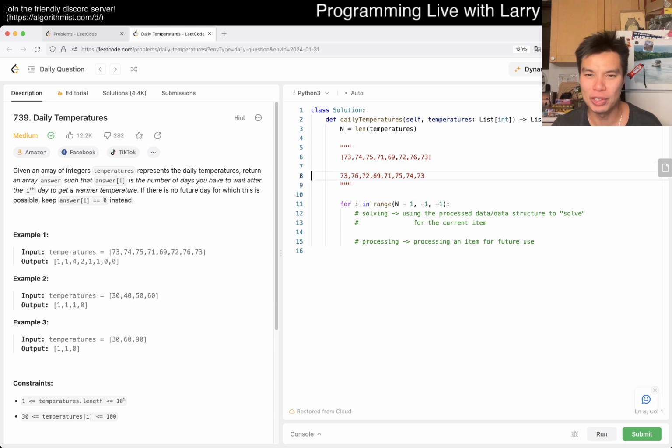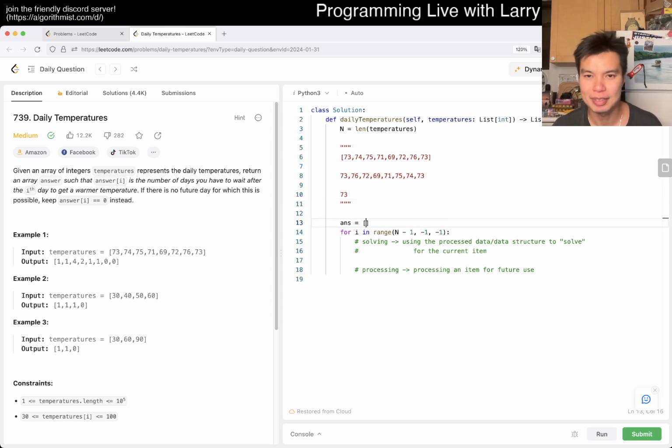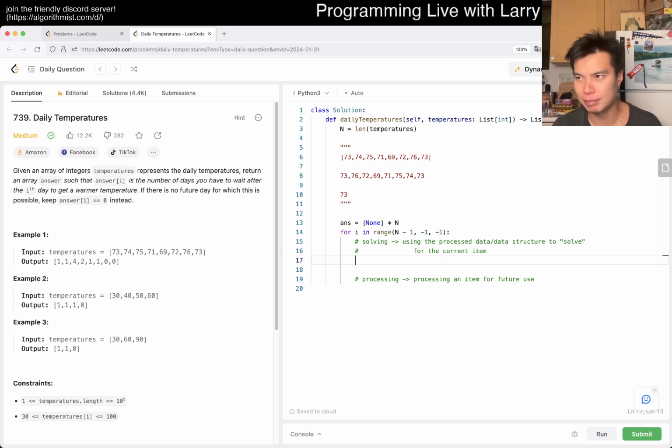Right, so then this is the order we're getting the numbers, and the first number is 73, right? So what is going to be the answer for 73? And maybe you could do a sentinel or something like that, but the first one is always going to be 0 just because, so yeah. And then the second one is going to be 74, right? So now you have a 74. Well, what happens, right?